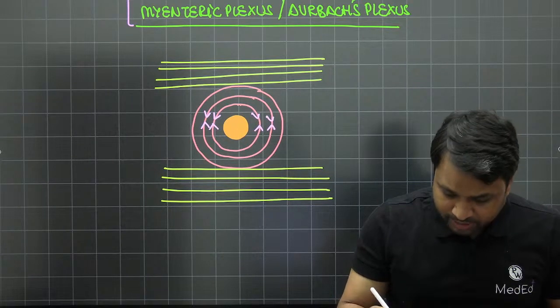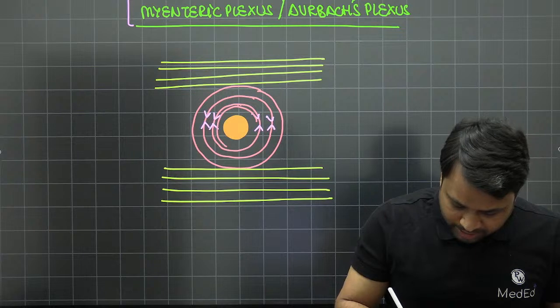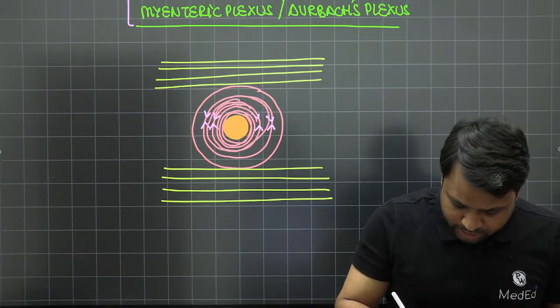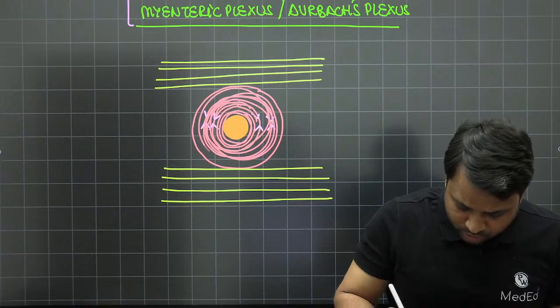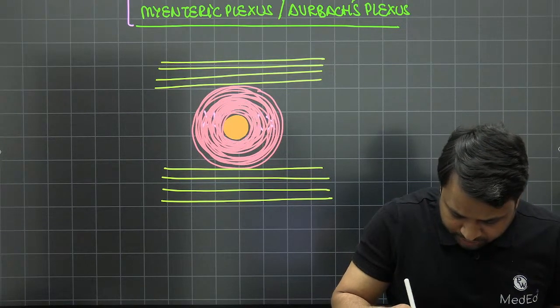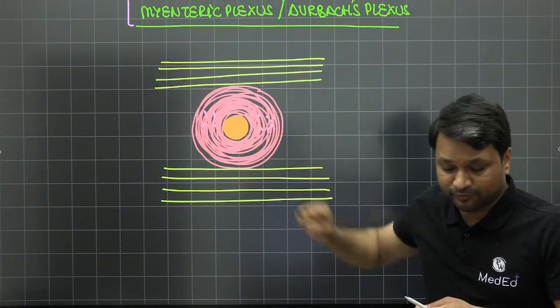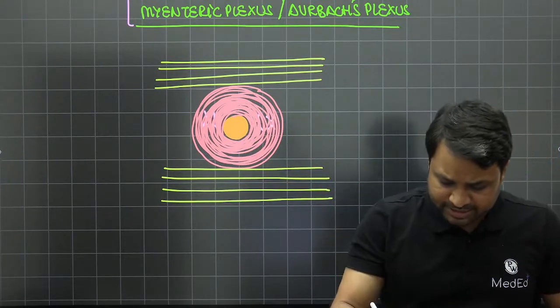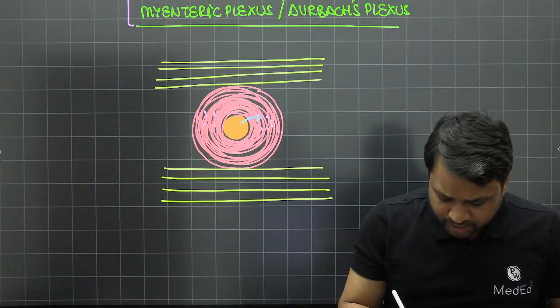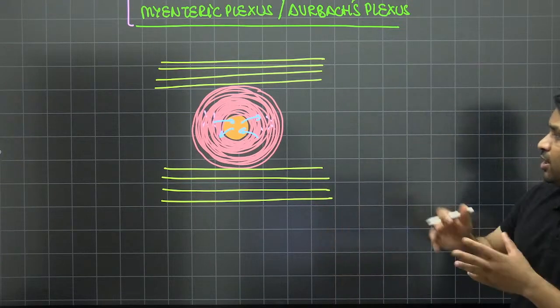What is going to happen? These circular muscles which are here are going to grip it. Because they are contracting, I can show the circular muscle contraction in this fashion. As the circular muscles contract, they are now gripping the food. So the circular muscles contracted and caught the food. This is to grip the food. As soon as the circular muscle grips, absorption as well as secretion continues to happen in the food. So the job of absorption and secretion is done.